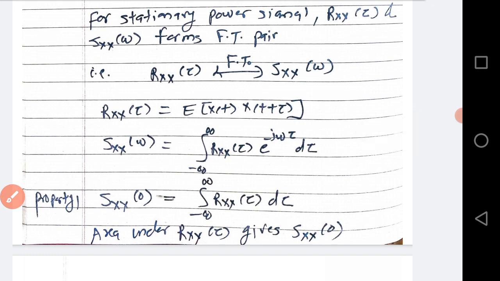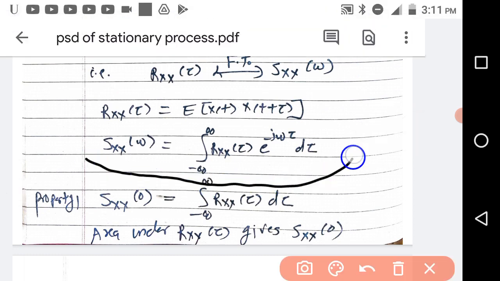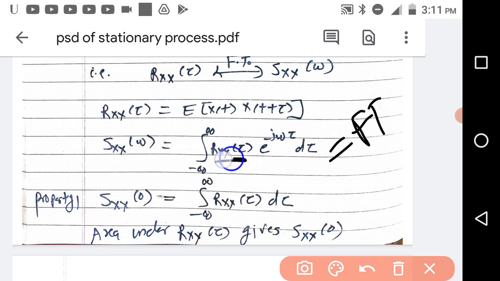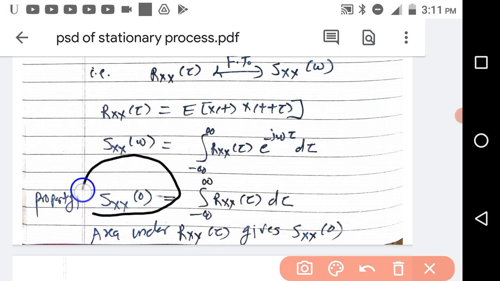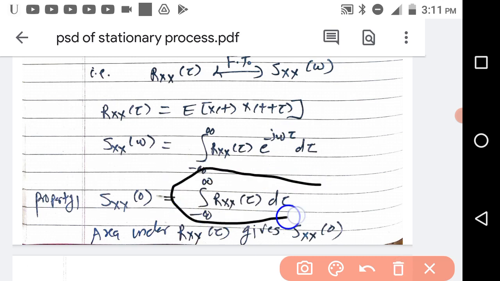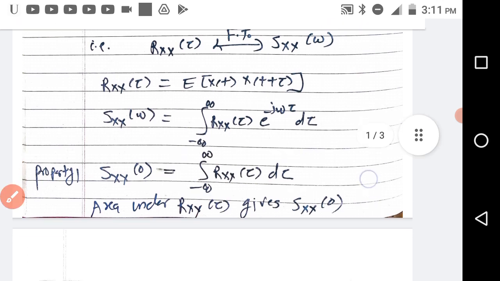So the formula for power spectral density is Sxx(w) is nothing but the integral from minus infinity to infinity of Rxx(tau) e raised to minus j omega tau d tau. Now what is this formula? This is the Fourier transform formula. Fourier transform of Rxx(tau) is nothing but Sxx(w). Now if you want to find Sxx(w) at w equal to 0, then you have to put 0 here. So you will get the integral from minus infinity to infinity of Rxx(tau) d tau. So what is this? This is the area under the Rxx(tau) curve. So Sxx(0) is nothing but the area under Rxx(tau).